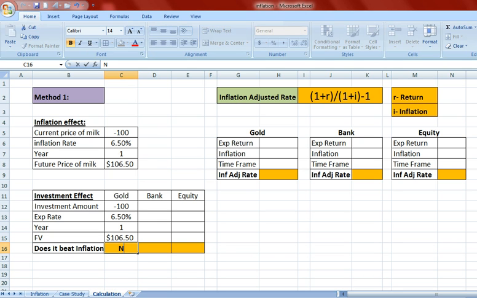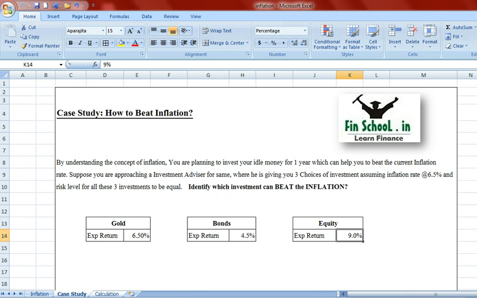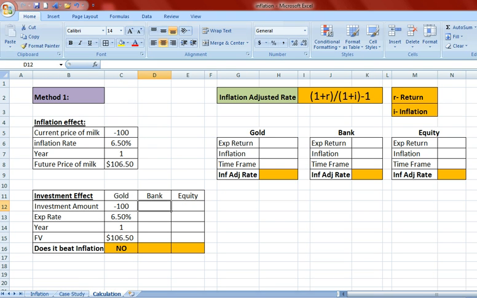Does it beat the inflation? No. Similarly, we have to do the calculation for bonds and equity, where the expected rates of return are different. For bonds, it is 4.5%. Assuming the same 100 rupees is invested for 4.5% return in a 1 year time frame, the maturity value of this investment would be 104 rupees 50 paise.